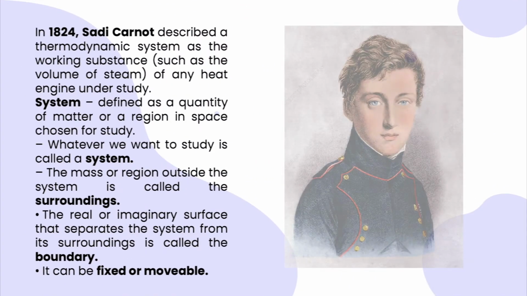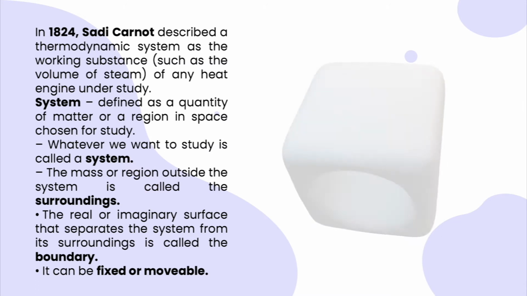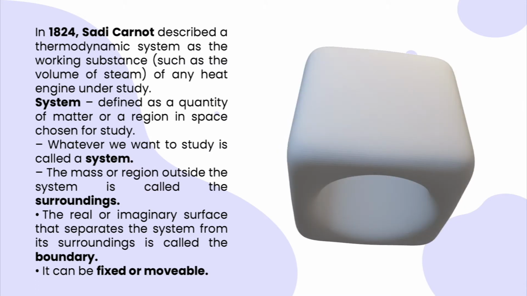In 1824, Sadi Carnot described a thermodynamic system as the working substance of any heat engine under study. Nowadays, system is whatever we want to study. The region outside the system is called the surroundings. The thing that separates the system from its surroundings is called the boundary. It can either be fixed or movable.